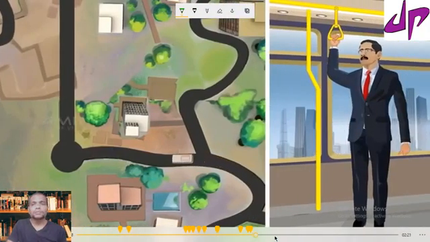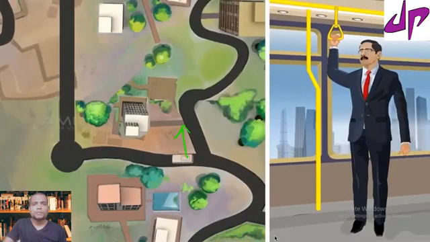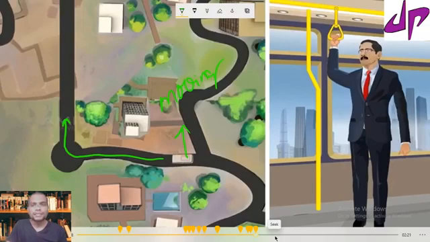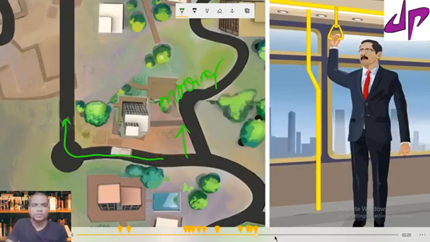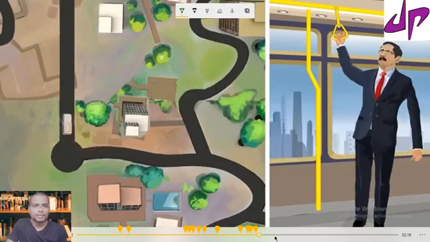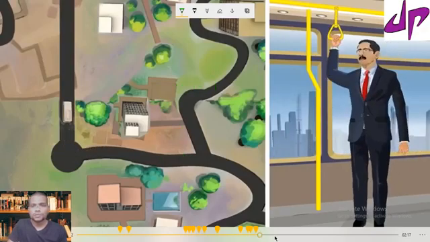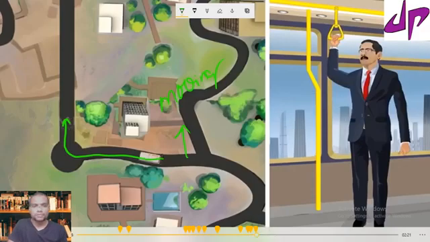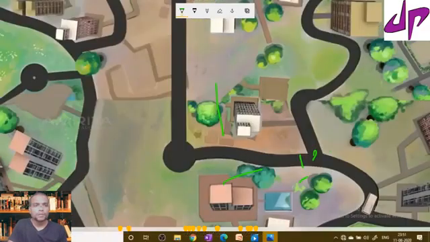Let us take one more example. This is a moving bus. A bus is moving on this road. Suppose it takes a right turn. Observe the person in the bus when it takes a right turn. Usually, if the bus is taking a right turn, the person is moved leftwards. I'll play that again.